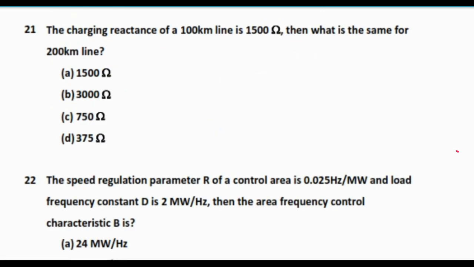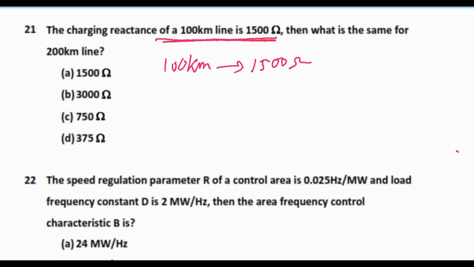So next question number 21. The charging reactance of a 100 km line is 1500 ohm. Then what is the same for a 200 km line? So charging reactance is given to be 1500 ohm for the 100 km line. So what will happen for a 200 km line?